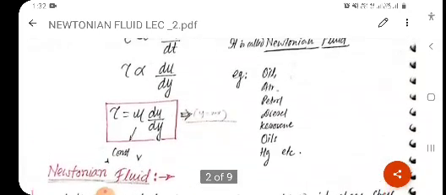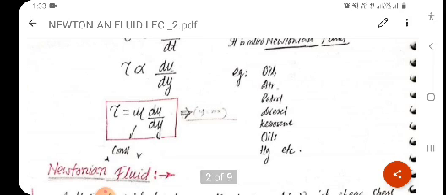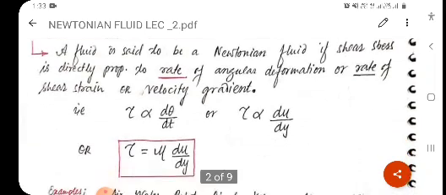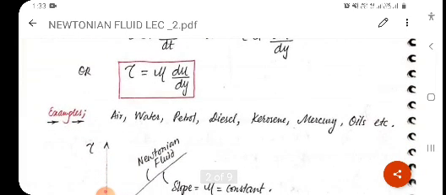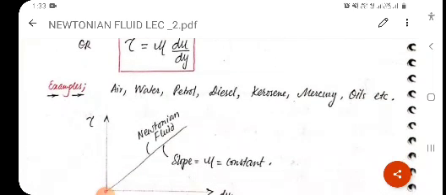You can see the mathematical relation of a Newtonian fluid. Tau is directly proportional to d theta upon dt. Clear? Or tau is directly proportional to du upon dy, that is the velocity gradient. Clear? If we remove the proportionality sign, it will become tau equal to mu du upon dy. So the final expression will be tau equal to mu du upon dy. Examples of Newtonian fluid: air, water, petrol, diesel, kerosene, mercury, oil, etc.